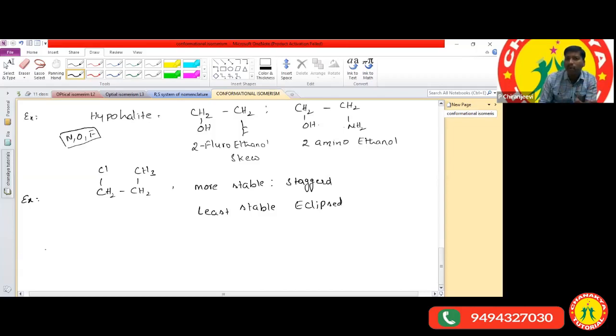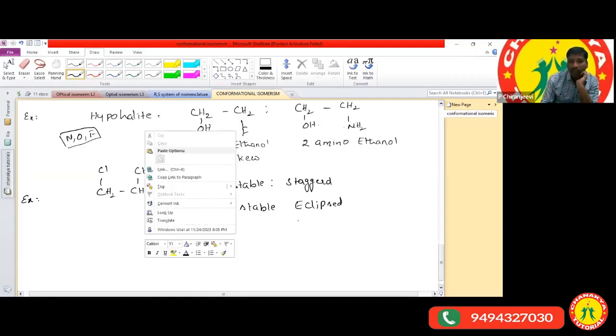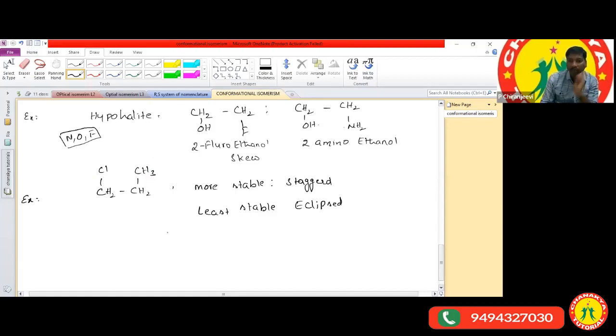Here, the same concept we can explain graphically also. So by the graphical representation also we can take it here. For example, I'll scroll up a little. I'm taking potential energy on the y-axis, and the dihedral angle on the x-axis. On the y-axis we are taking potential energy.